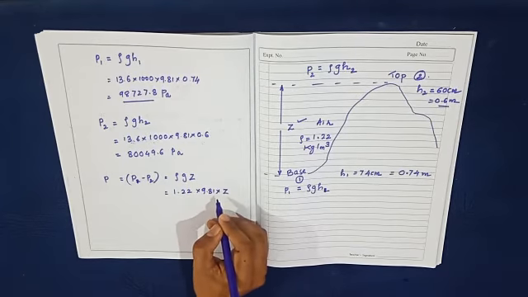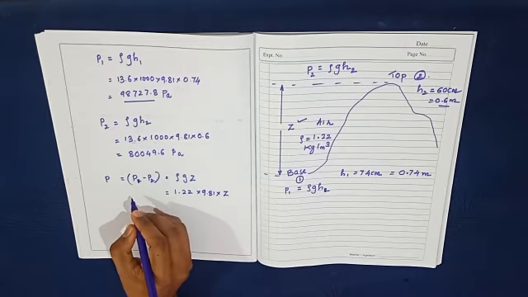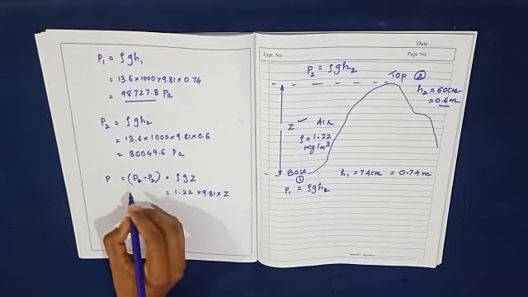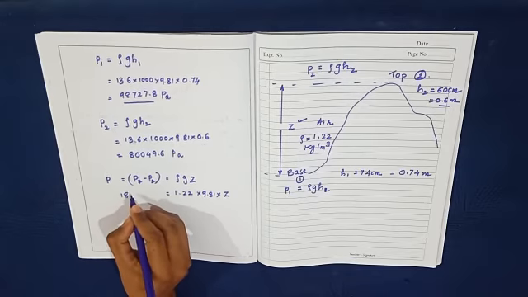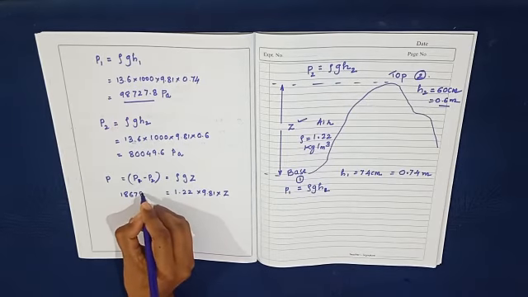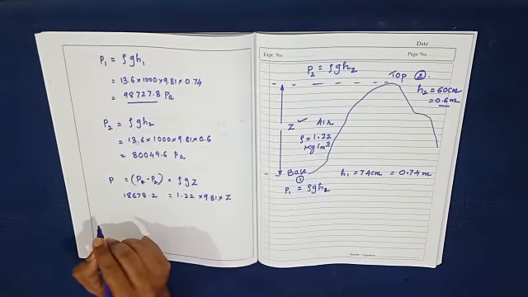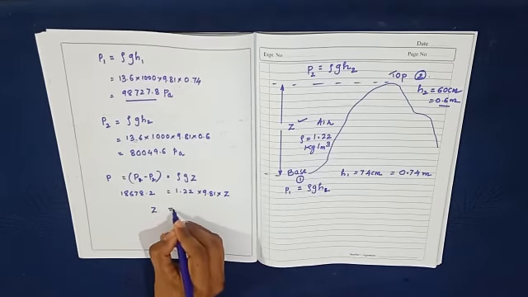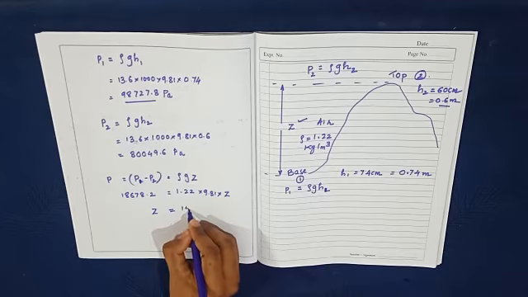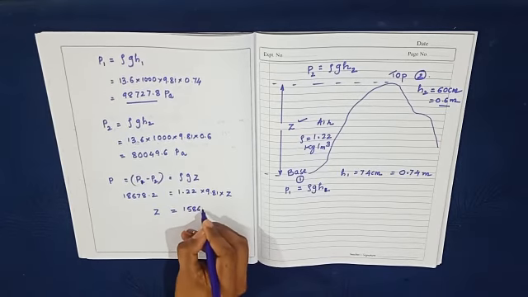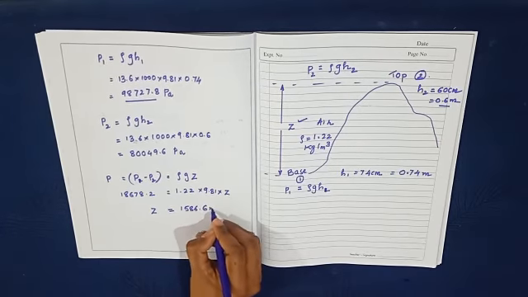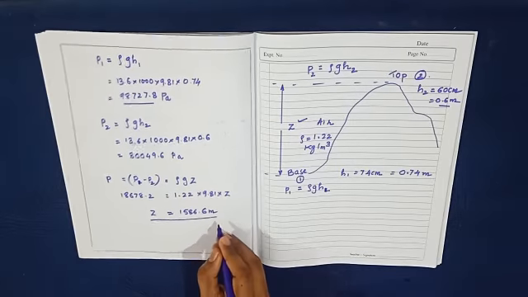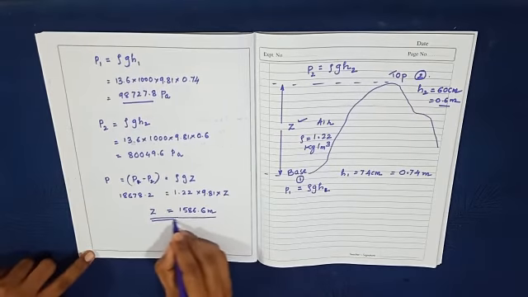After taking the difference, we get 18678.2. Then if I find Z, it will be 1586.6 meter. This is the answer for this question.